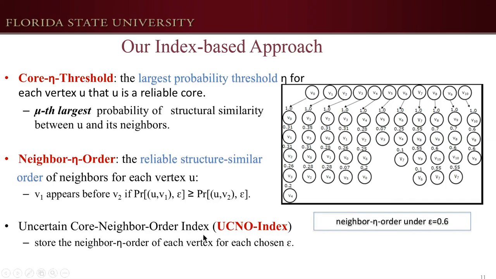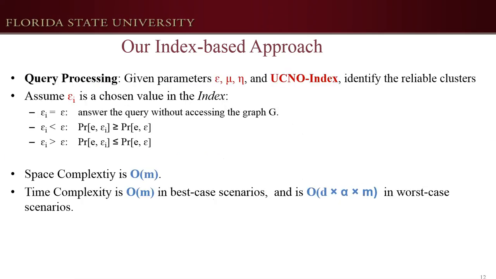And now, in our index, we store the label eta order of each vertex for each chosen epsilon value. We call our index the UCNO-index. Now we finish the discussion of the index structure. Next, I will discuss how to use the index to answer queries.